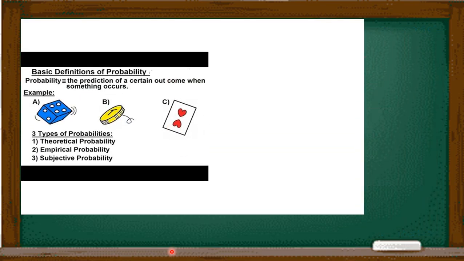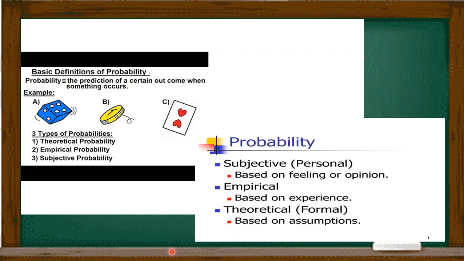Now let us take the simple definition that probability is the prediction of a certain outcome when something occurs. We have three types of probabilities: theoretical probability, empirical probability, and subjective probability. Subjective probability is personal, based on the feelings or opinions of an individual. Empirical probability is based on experiments. And theoretical probability, also known as formal probability, is based on assumptions.